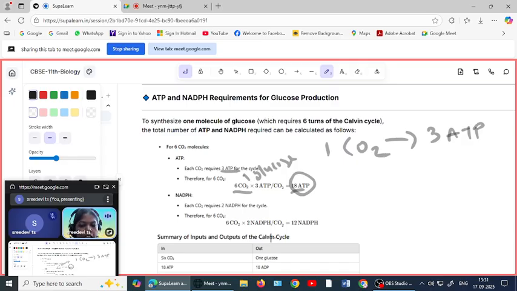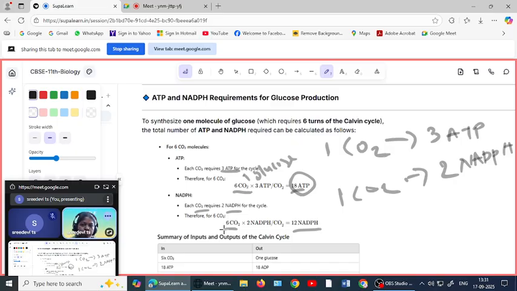And in case of NADPH also, 1 carbon dioxide needs 2 NADPH. 1 carbon dioxide molecule needs 2 NADPH. NADPH is a high energy form, that you know. So for 1 glucose molecule, 12 NADPH is required. Okay, 12 NADPH is required. Why am I saying this?